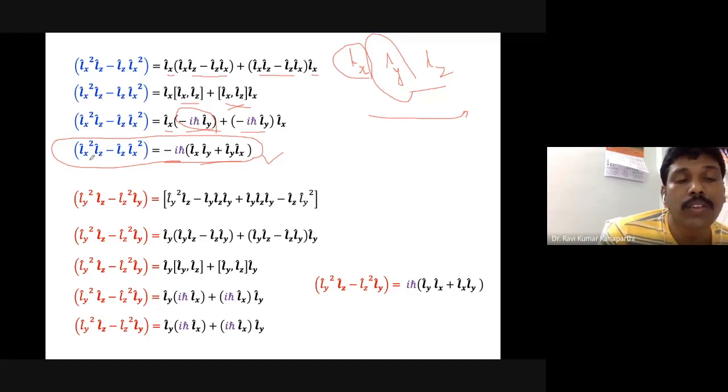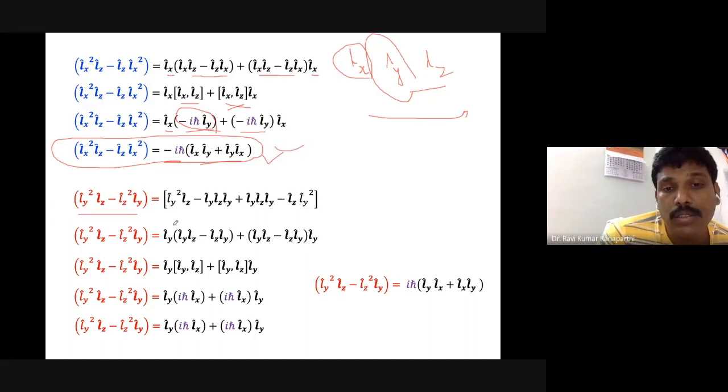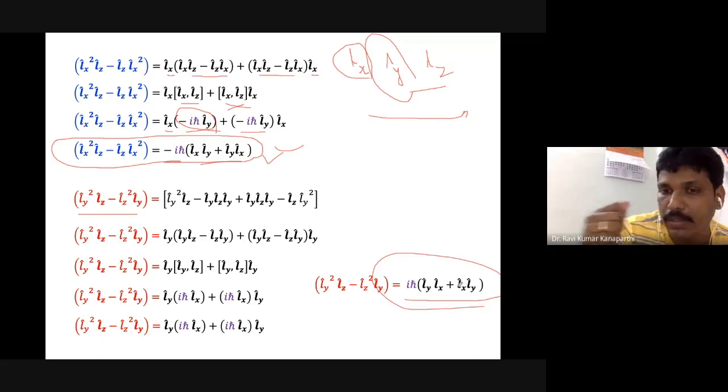Okay, here we found that Lx squared Lz minus Lz Lx squared is given by this object, and when you evaluate this object, what you get is i h cross, the same quantity as this. Only thing is that it doesn't have any negative sign.